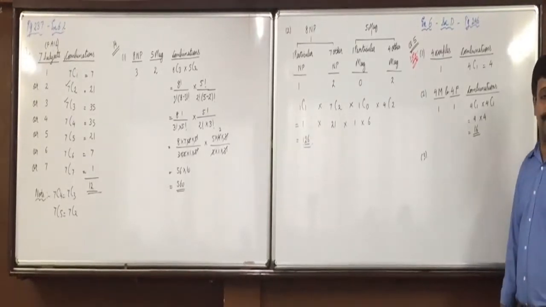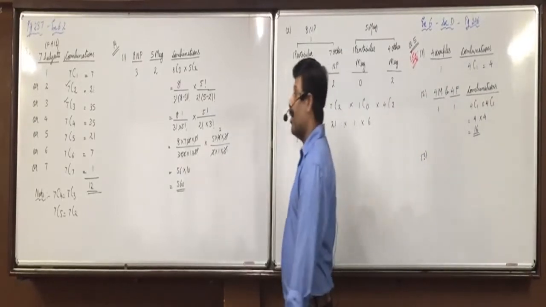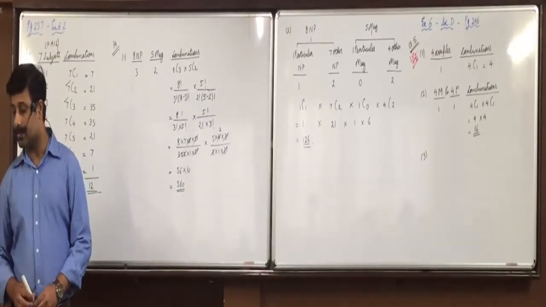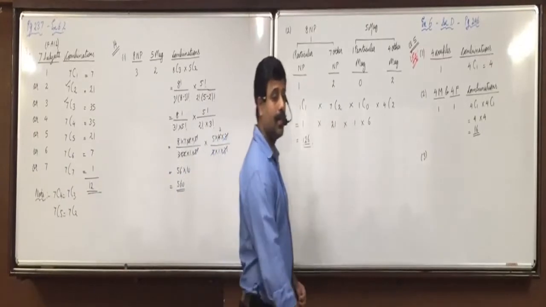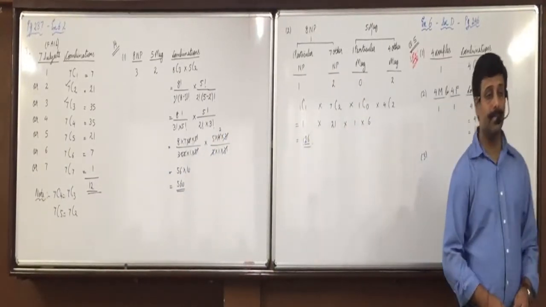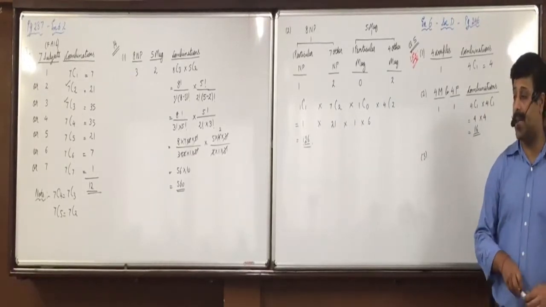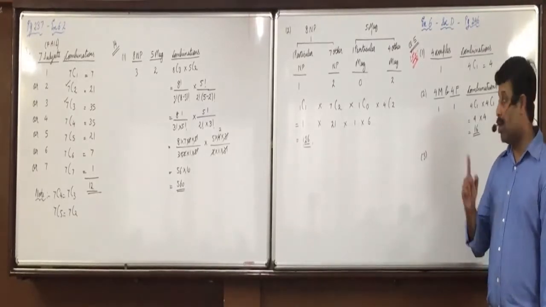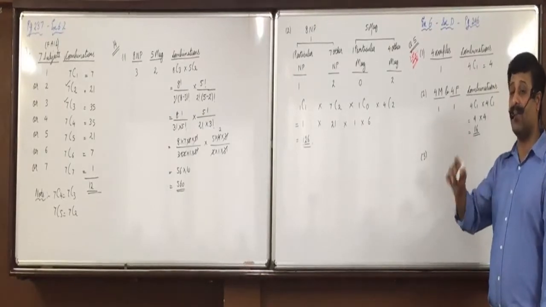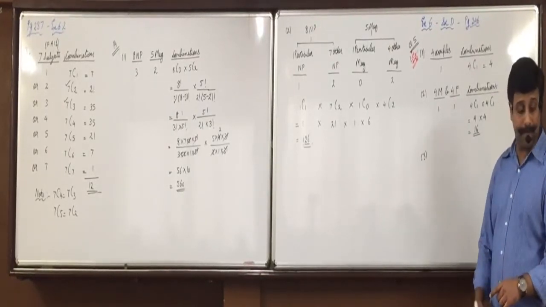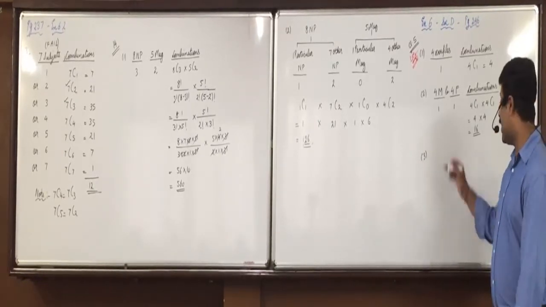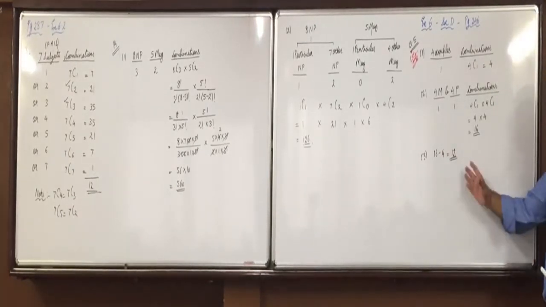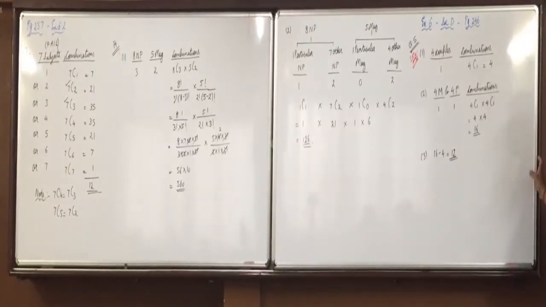The total number of ways of selecting 2 persons such that they are male and female, but not husband and wife, is equal to 16 minus 4, that is 12. Did you understand this? Second answer minus first answer.